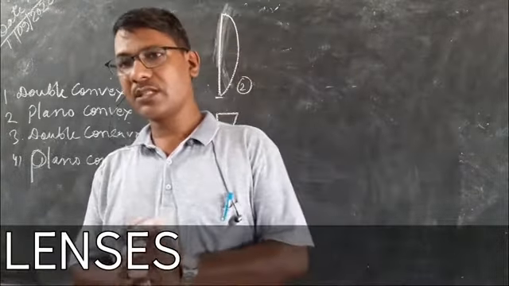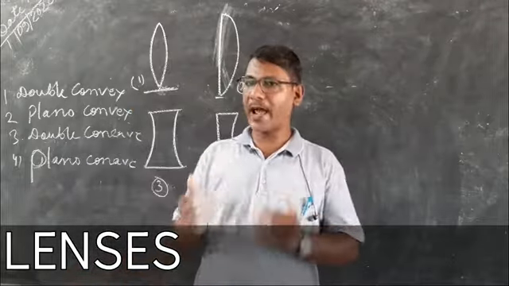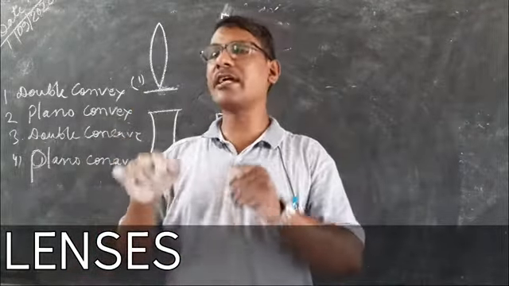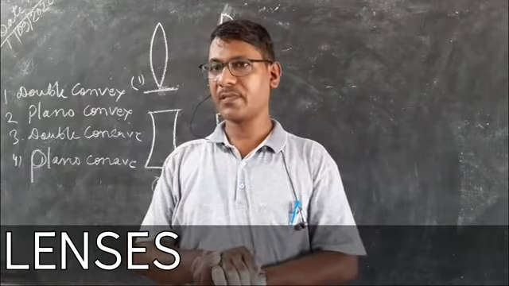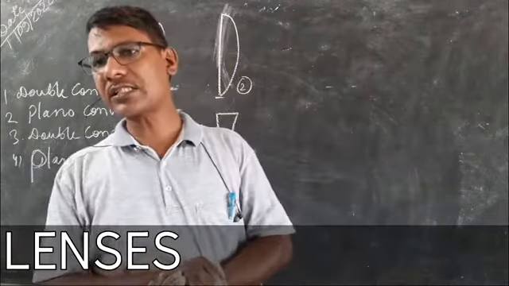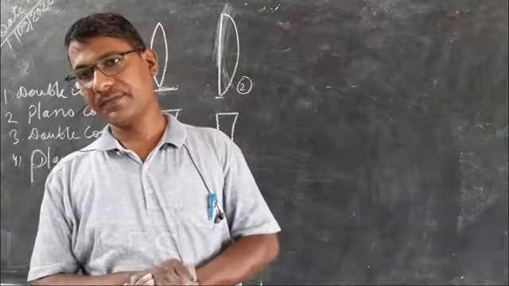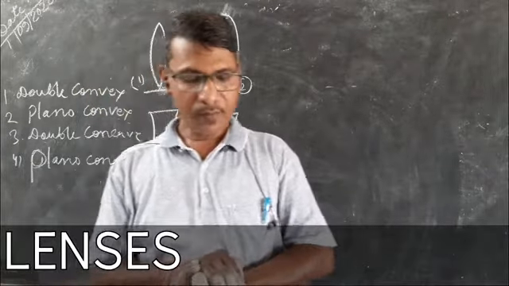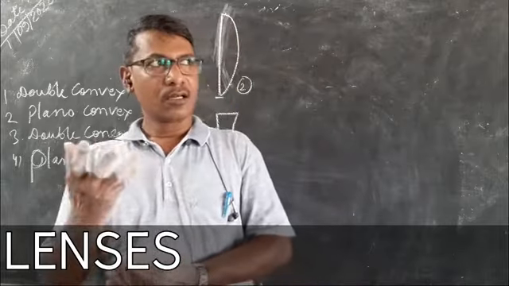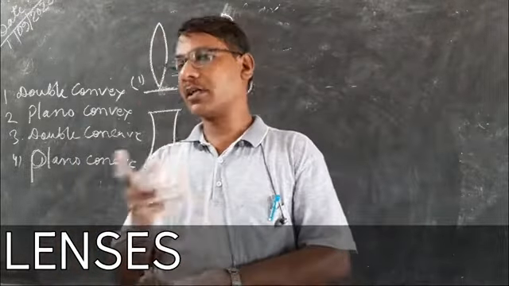Converging lens means the light after refraction converges, it coincides at a common point. And that point is nothing but the focus of the lens.